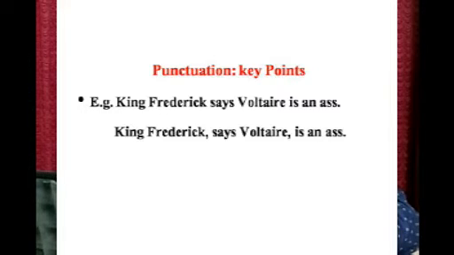That means he is stupid. Now look at the second sentence. When we place those two commas, it changes the whole meaning. King Frederick, says Voltaire, is an ass. So just the opposite of the first sentence. Here Voltaire says King Frederick is an ass. So this is how a punctuation mark can change the meaning of a sentence.